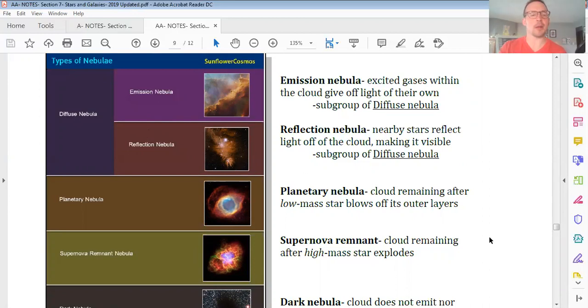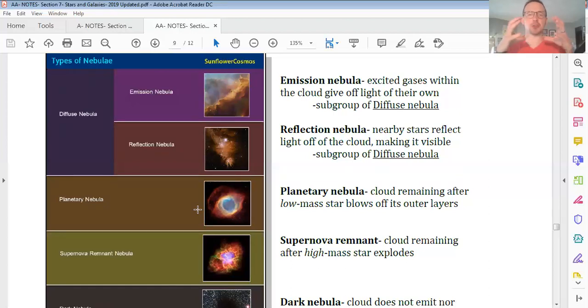Then, when we do talk about deaths of stars, we have two different types here. Our average to low mass stars like our sun are going to end in what we learned are planetary nebulas. It's a bit of a misnomer, and actually has nothing to do with planets, but this is a cloud of gas and dust that's left when a star like our sun, but older, will poof, blow off its outer layers. Normally, a ballpark way to tell these apart from supernova remnants is that a planetary nebula is more symmetrical.